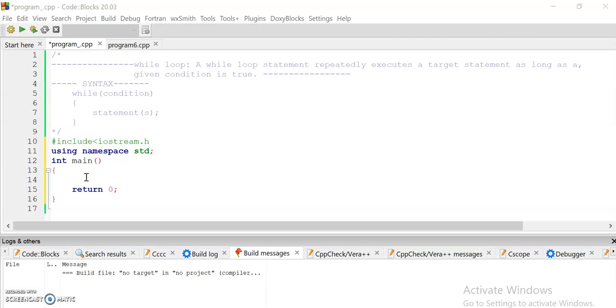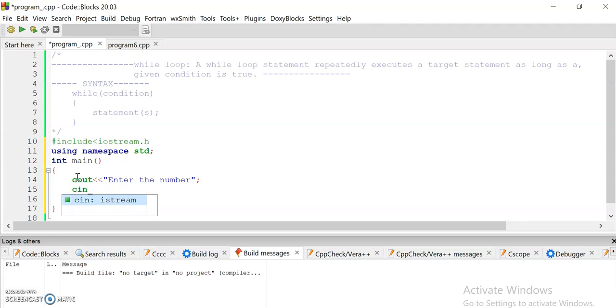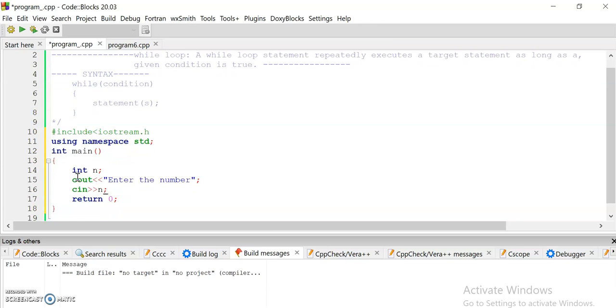Okay, so let's first take the number from the user. So cout, enter the number, then cin n. Firstly we have to define int n.